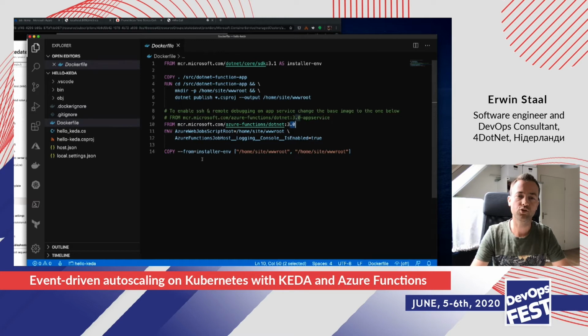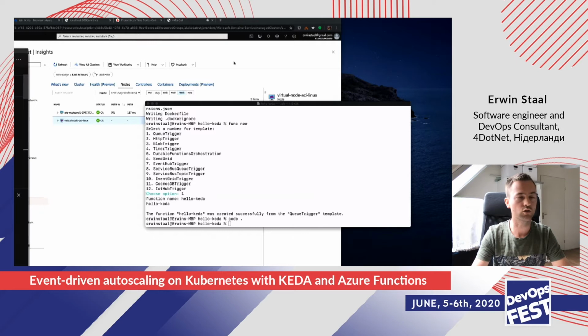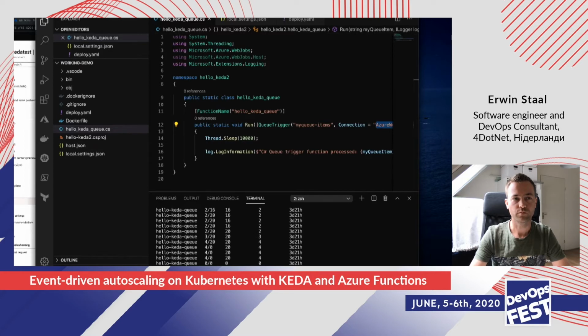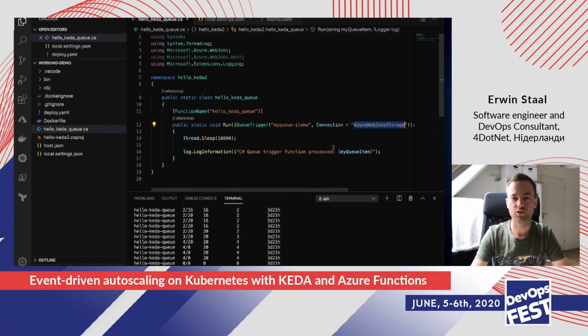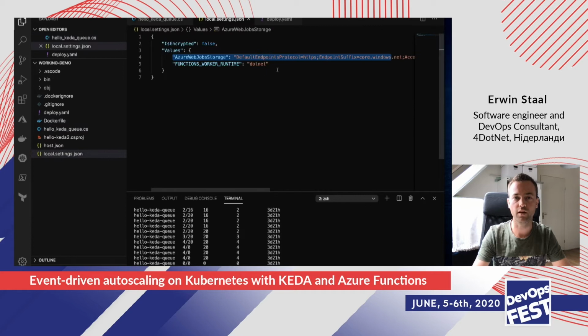So there's now two more things you need to do to get this running. We need to specify the connection string to the queue we're actually using. So you probably don't want to see me typing all the time. So I'm just gonna grab a working example here to just show you what that means. The only thing you have to do is here in that same run function again, specify the name of your connection string. It obviously needs to know to which queue it needs to connect. So you specify the name, and then in the local settings file, you specify the actual connection string. And that's kind of it.